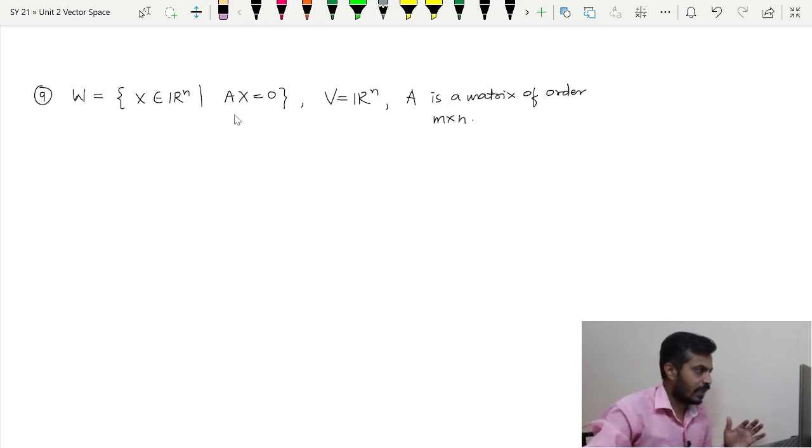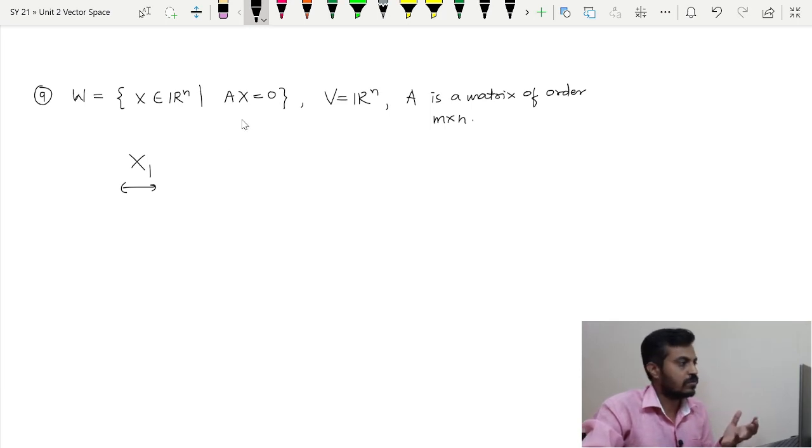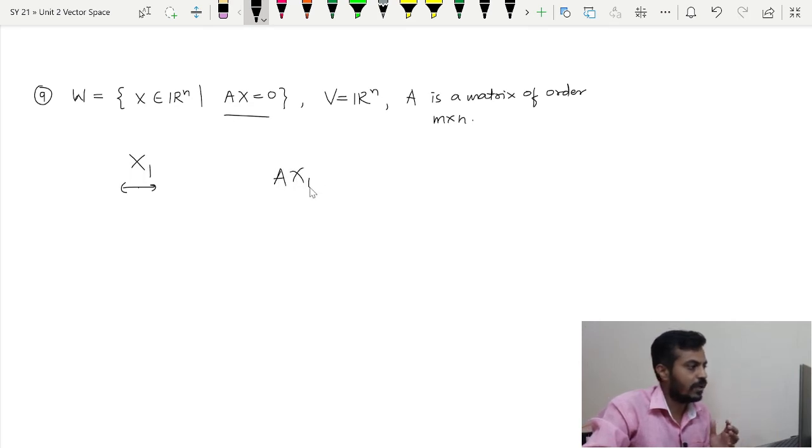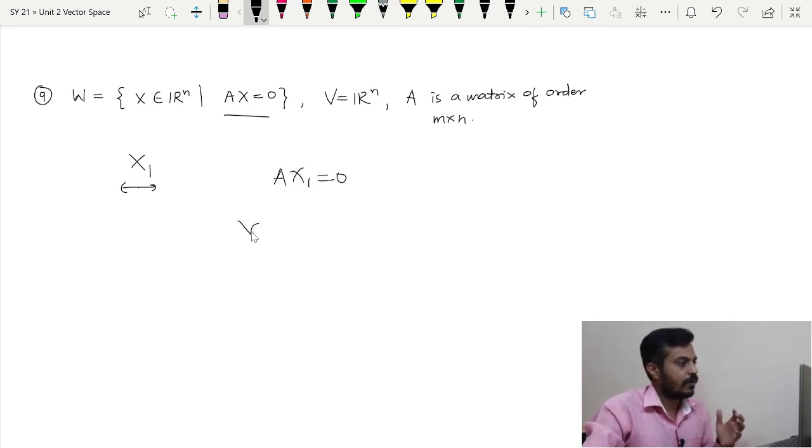Now what is this set exactly? Whenever I take a point of W, let us say x1, then this x1 will be a solution of this homogeneous system. In other words, this point is going to satisfy that system. So we will have Ax1 is equal to 0. Or if I say y is a point of W, when will y be a point of W? If Ay is equal to 0. A similar idea we have to use in order to check whether this set is a subspace or not.